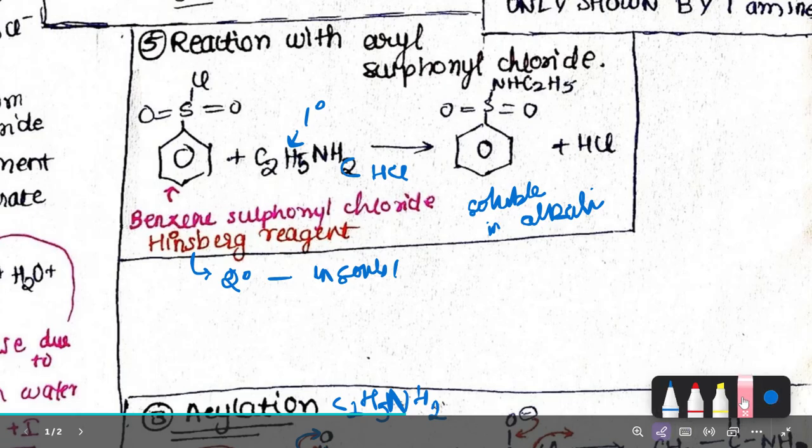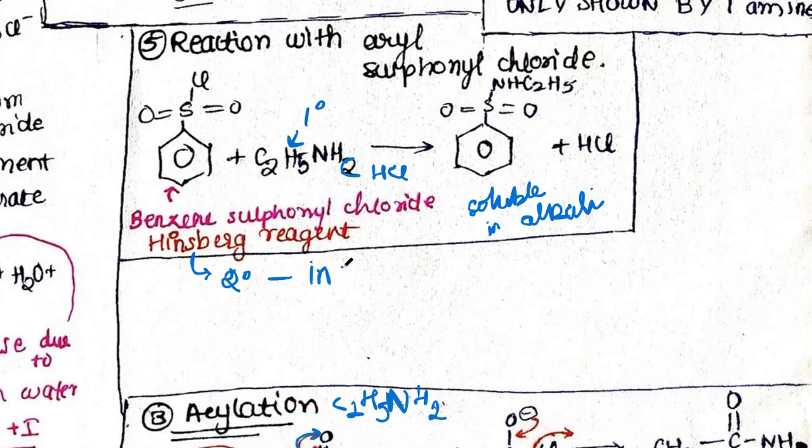So it is insoluble in alkali. When this Hinsberg reagent reacts with a secondary amine, the product formed is insoluble in alkali, and there is no change in the reaction.